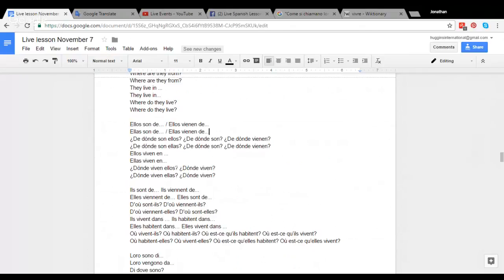Ellos viven en, ellas viven en, ¿dónde viven ellos? ¿Dónde viven ellas? So those are all these forms for if this is masculine plural or mixed plural or feminine plural, so just only women for ellas. So you have a couple of these variations that you can ask for where people are from and where they live.